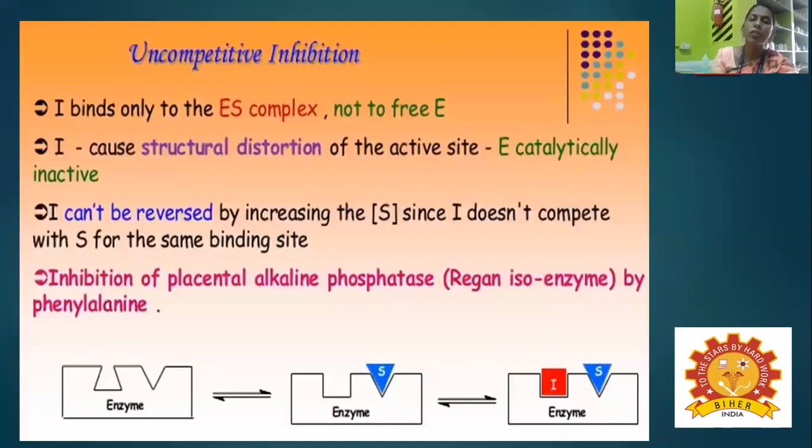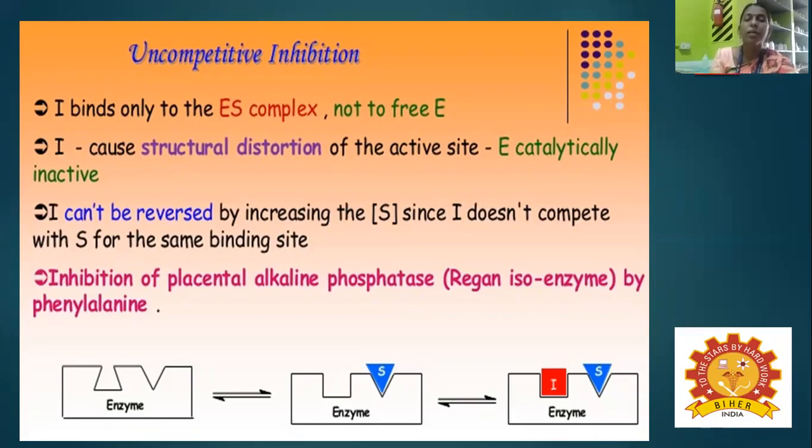And the next case, uncompetitive inhibitors. Uncompetitive inhibitors means the inhibitor binds only to the ES complex, not to the free enzyme. In the previous cases, it can bind with the free enzyme or with the enzyme substrate complex. But here, it binds only to the ES complex. So the inhibitor causes structural distortion of the active site, and the enzyme is catalytically inactive. The inhibition cannot be reversed by increasing the concentration of the substrate, since it does not compete with the substrate for the same binding site.